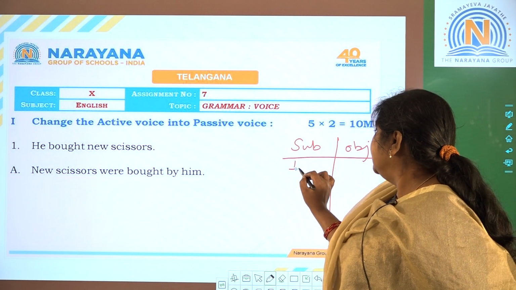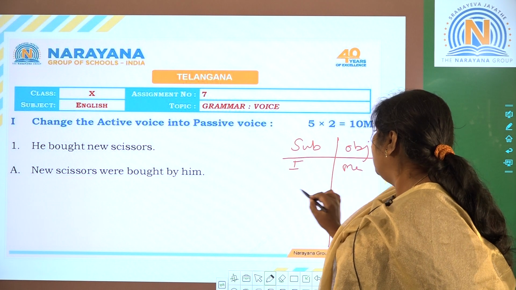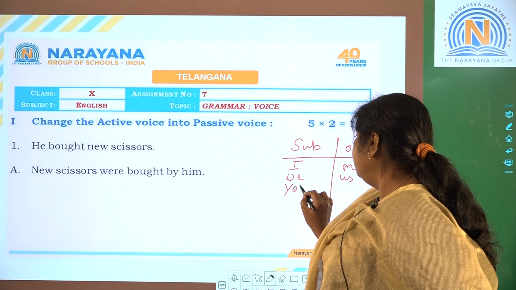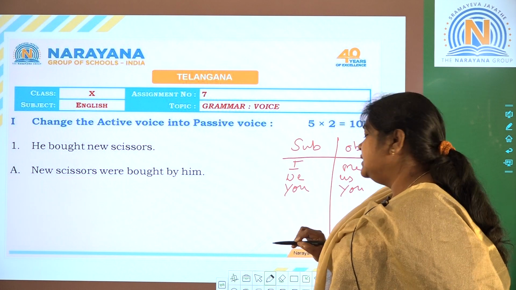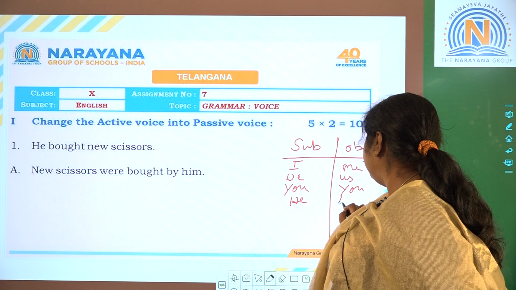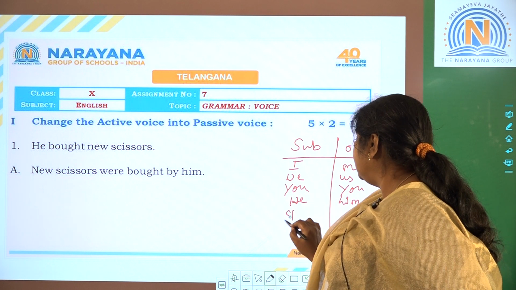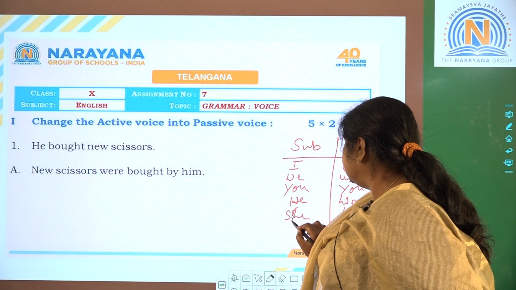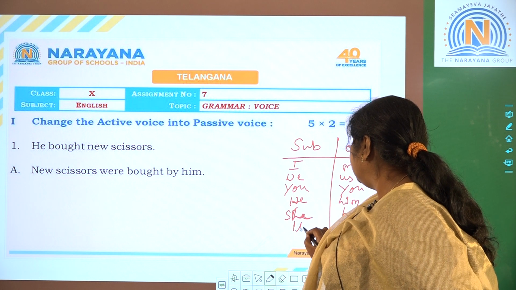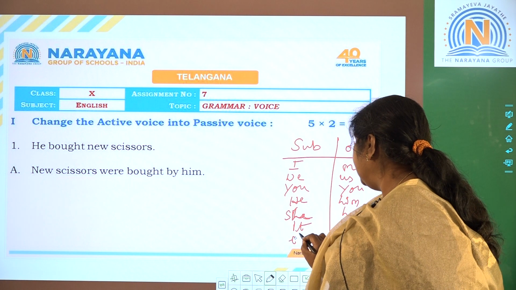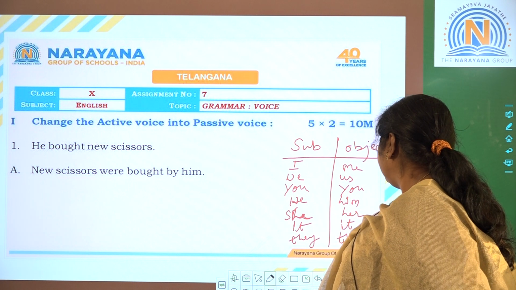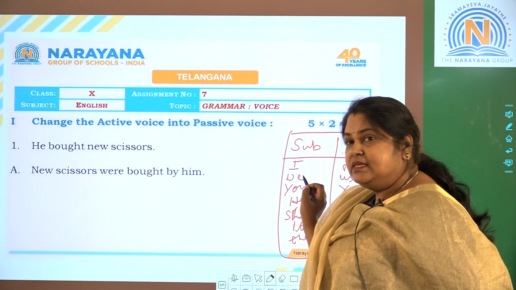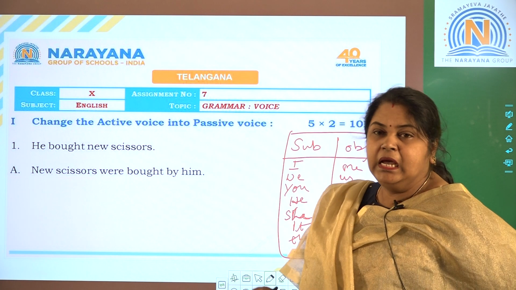First one is subject, I will become me. We will become us. You will become you only. Next, he, him, she, her. Next, it only, they, them. These are the changes of pronouns. Students, remember this, note down. Now let us start the assignment.